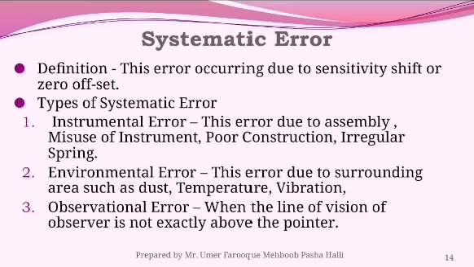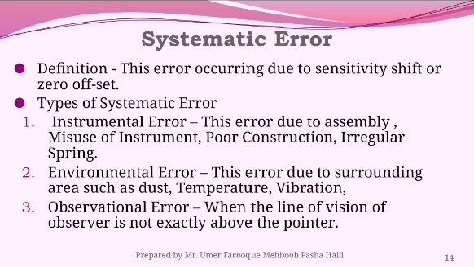Now observational error. Observational error is nothing but the visibility of your reading. If you are not taking the reading properly, that means you are taking a wrong reading depending upon your position. So that will be an observational error.